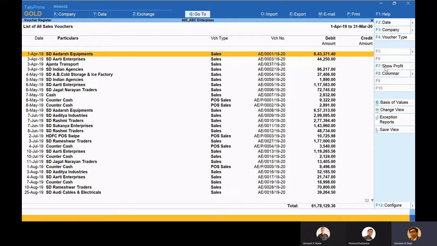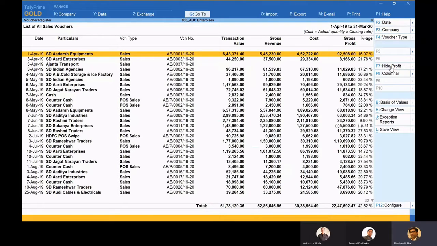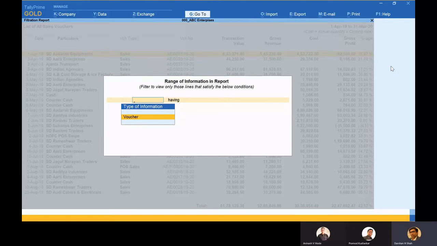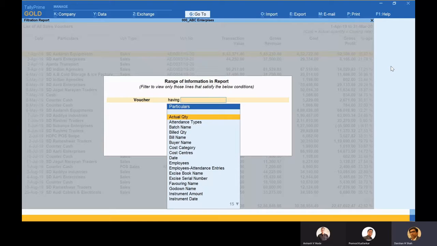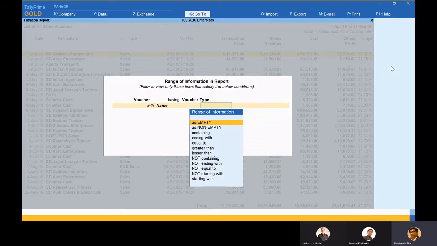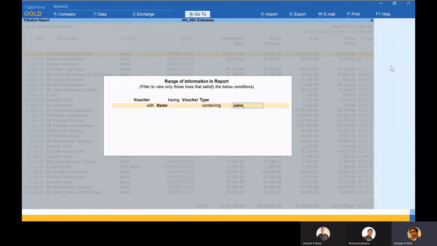Interestingly, I get one more button over here on the right hand side called show profit. Friends, this is really a good report for business people when they are selling to their clientele at differential rates, and they would like to see the profitability per transaction. Some people would like to see their transactions for some criteria. You can set some criteria or filters over here by pressing Alt F12. Let's say I press Alt F12 and I can give a filter over here. I want to see all the sales vouchers having voucher type name containing sales.